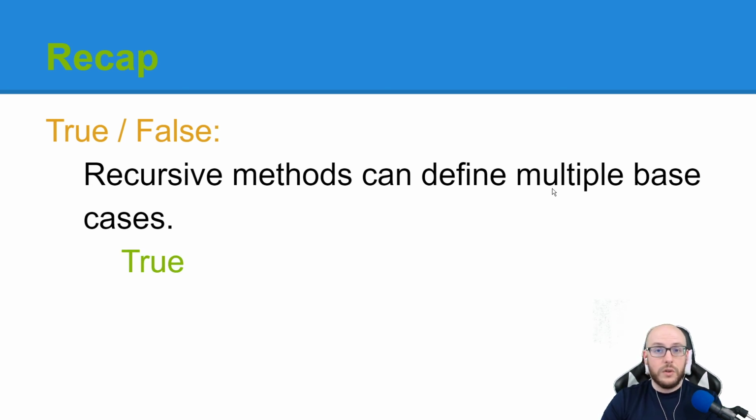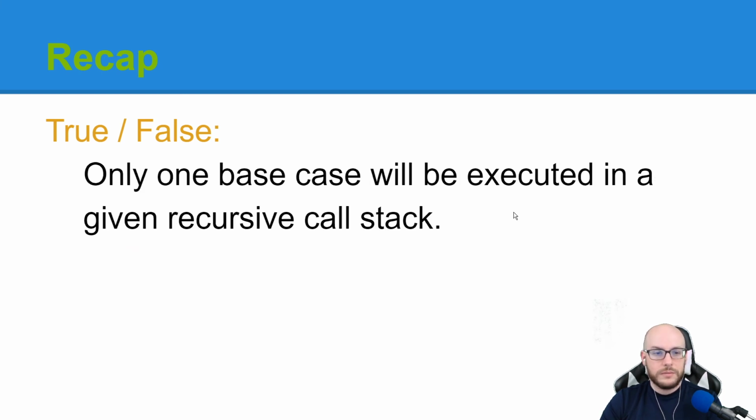True. We actually just saw this with Fibonacci, where there were technically 2 base cases. However, only one of them would actually execute. True or false? Only one base case will be executed in a given recursive call stack. This is true. It is what causes the recursive call stack to basically peak and then collapse.